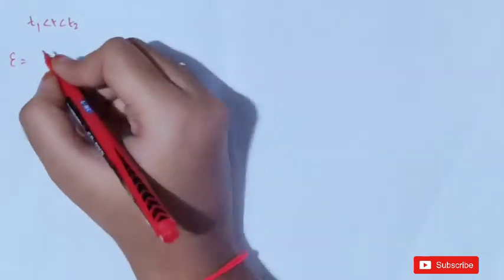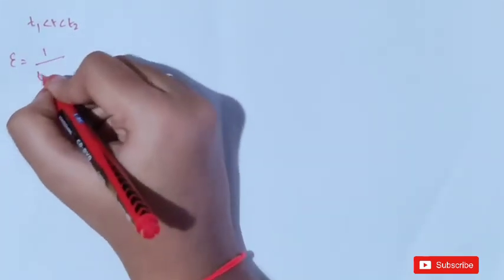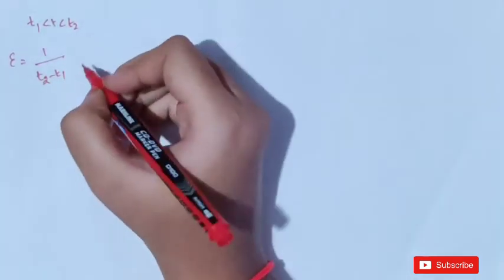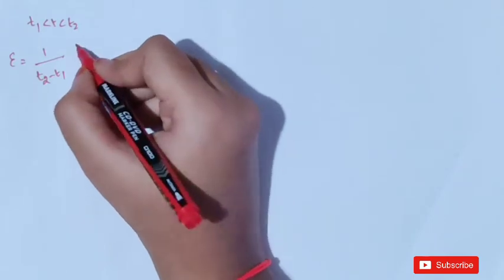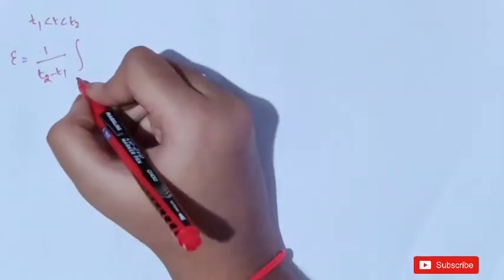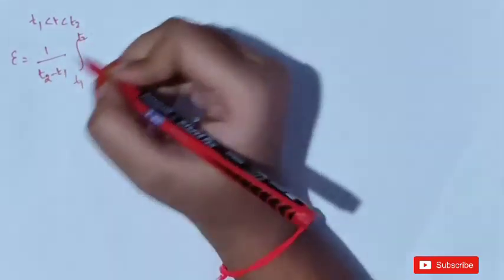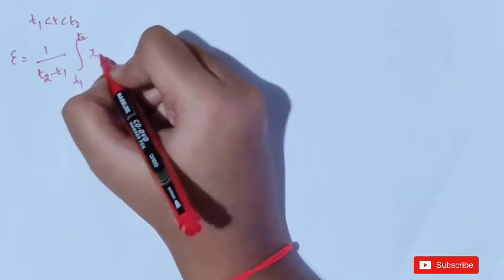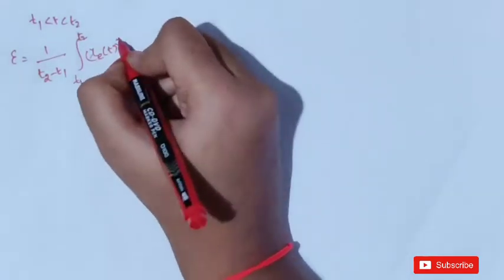Epsilon is equal to 1 by t2 minus t1, which is the length. We are integrating because it is a continuous time signal, with limits t1 to t2. If it were a discrete time domain, we would do summation. So epsilon equals 1 by t2 minus t1 times the integral from t1 to t2 of xc of t whole square dt.